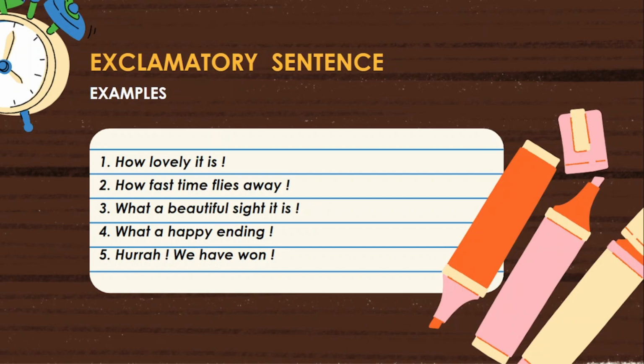Next, fourth one: What a happy ending! In this sentence, there is no subject and verb, but it expresses present sense. Now, let us check whether it is an exclamatory sentence or not. The sentence expresses a sudden and a strong feeling. So, the first condition is fulfilled. Next, the sentence ends with an exclamation mark. So, the second condition is also fulfilled.